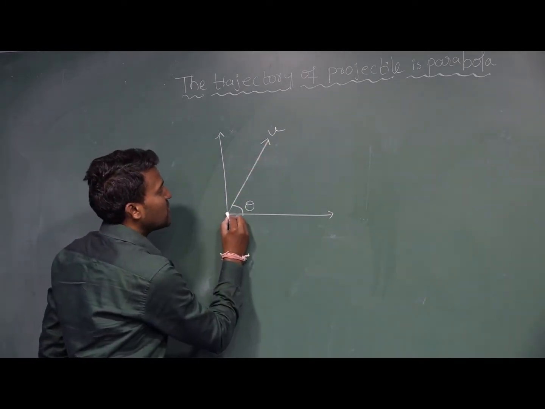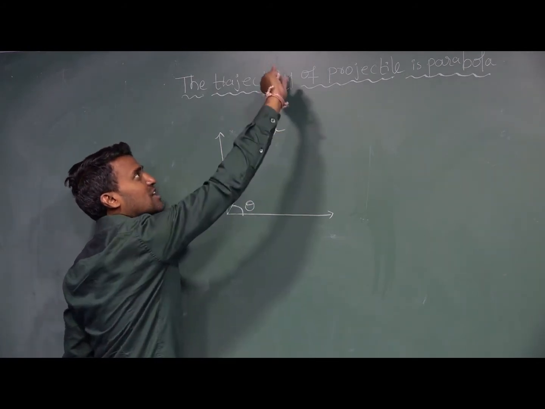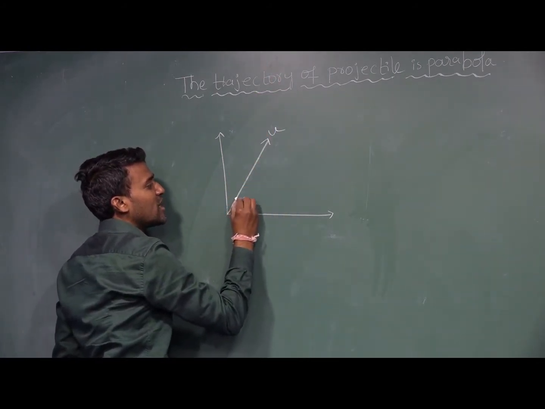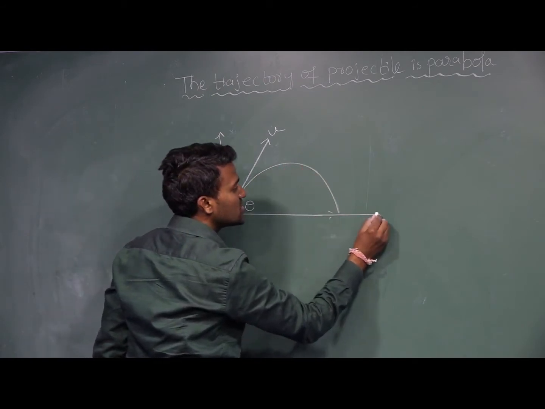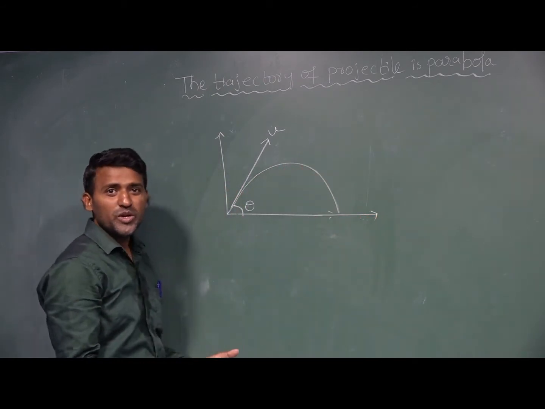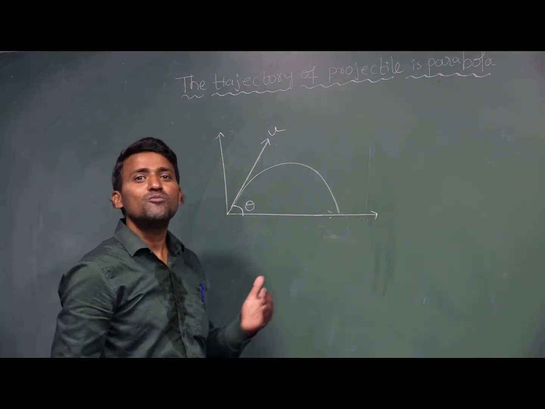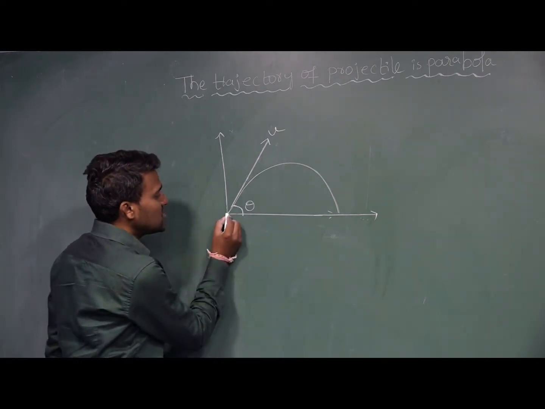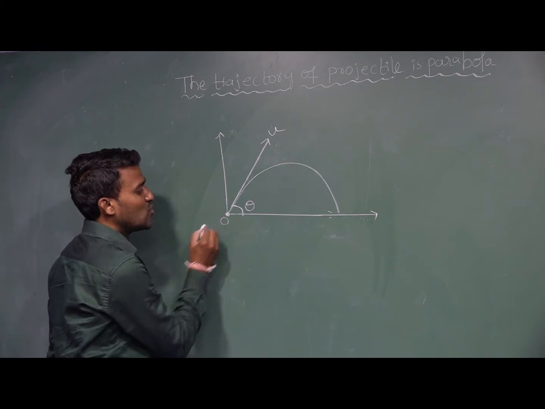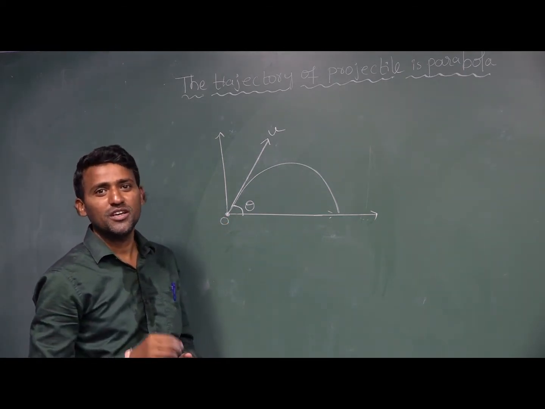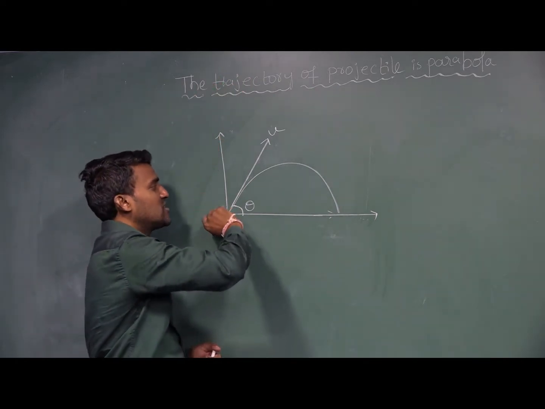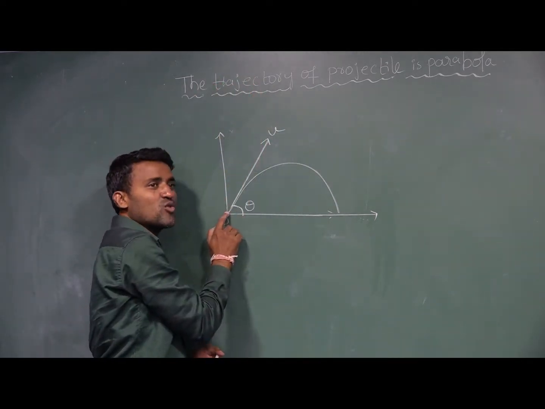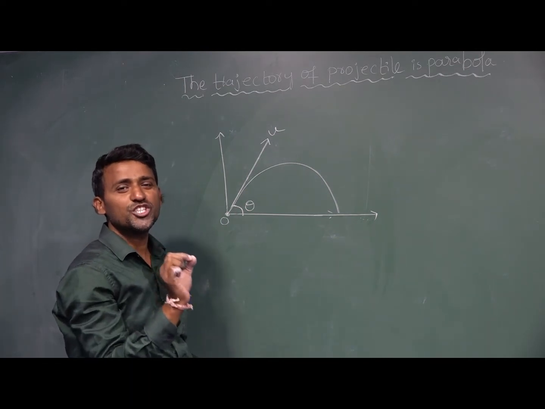Now, when I project an object like this, it is moving along this direction. The path is nothing but a parabola. This equation, we have to mathematically prove. Now, this is the point of projection. O is called the point of projection, from where the object is projected.